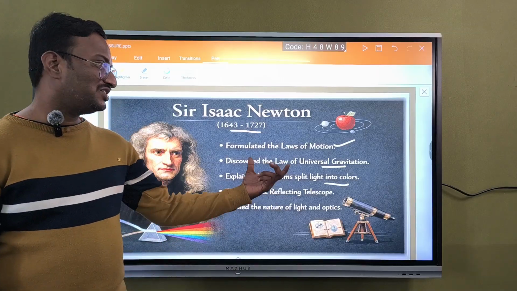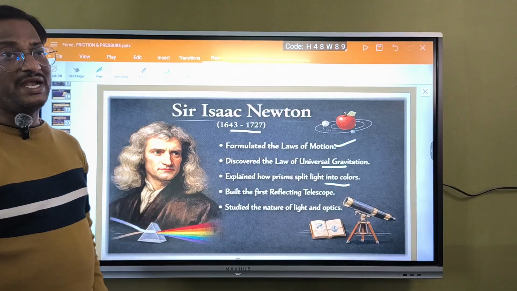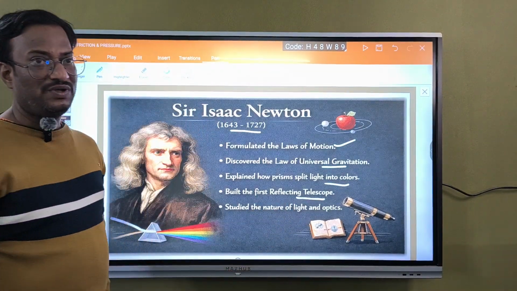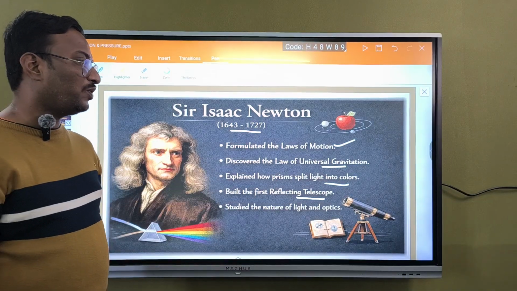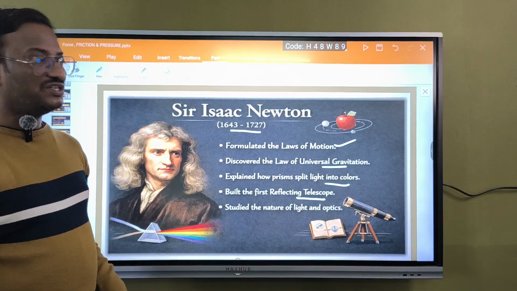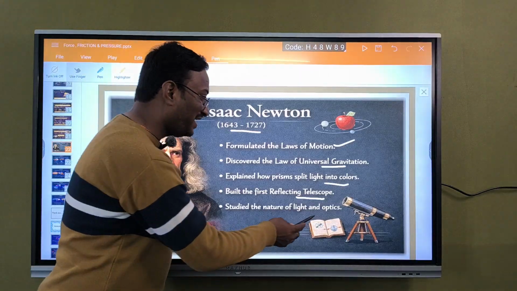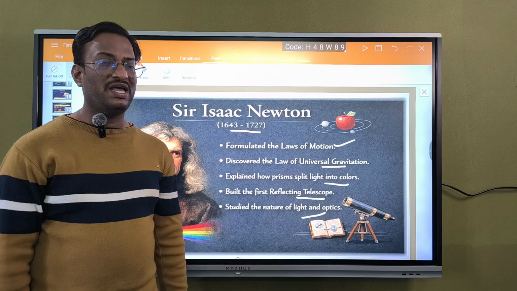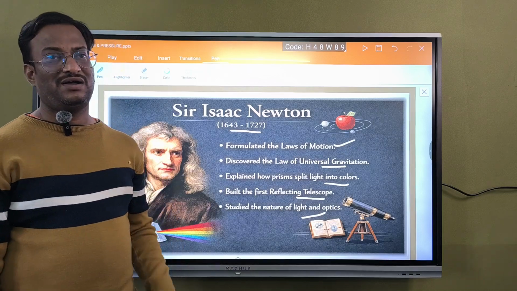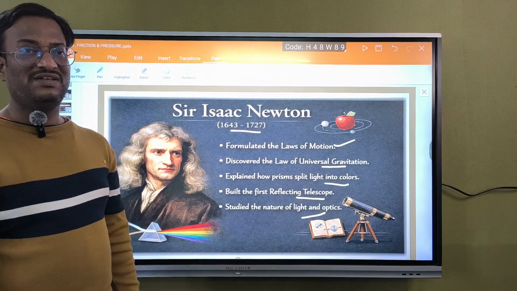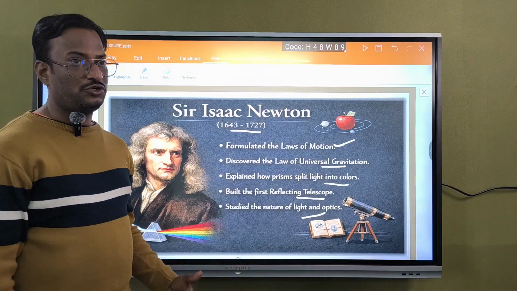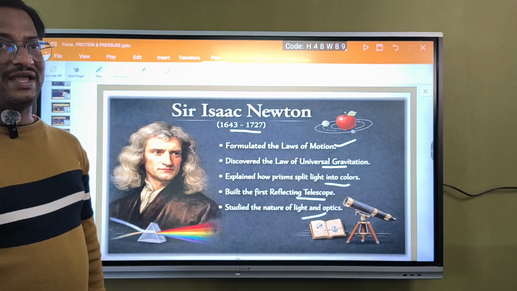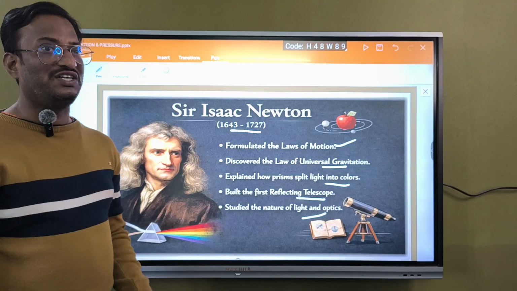That statement is also given by this great person. And he built the first reflecting telescope. The first reflecting telescope was built by Sir Isaac Newton. And he studied the nature of light and optics. Here I have mentioned only a few. He has done a great job regarding physics. We all should thank him for giving us such enormous knowledge, right?